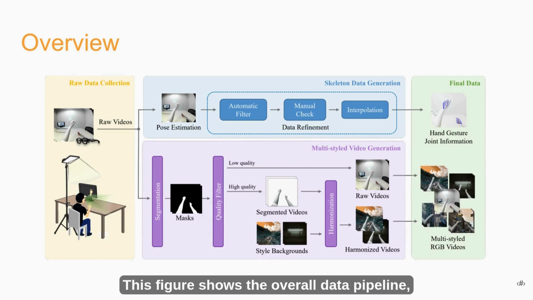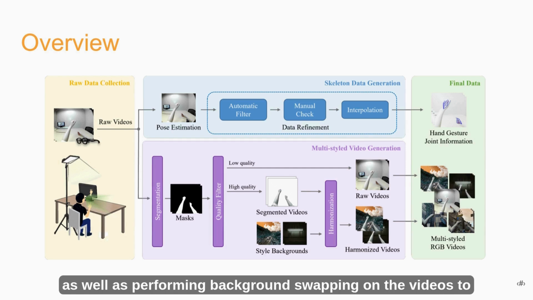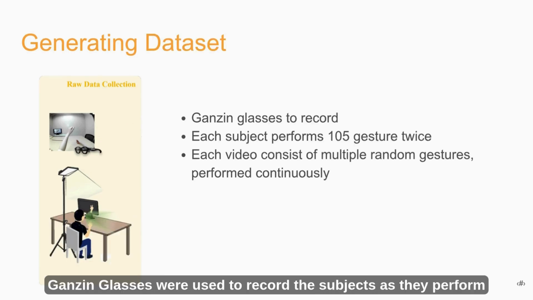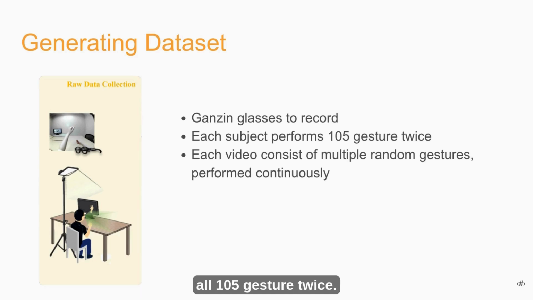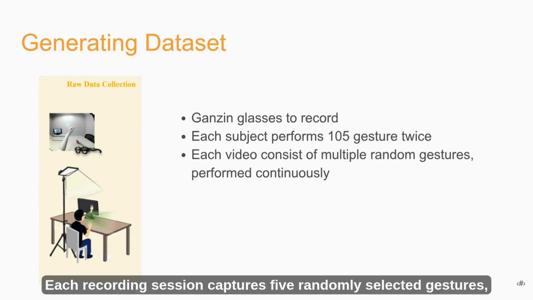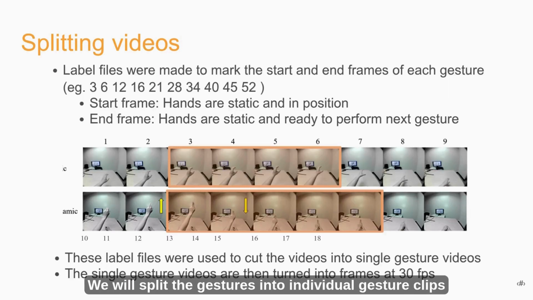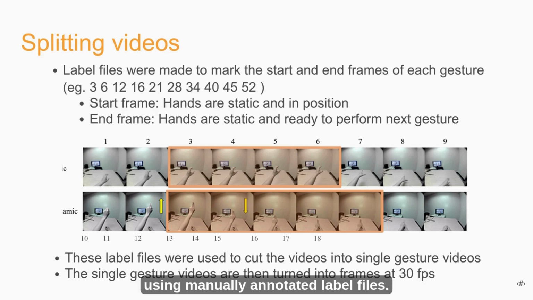This figure shows the overall data pipeline, which starts from data collection. From this, we can extract the skeleton information as well as perform background swapping on the videos to increase background diversity. Tinted glasses were used to record the subjects as they perform all 105 gestures twice. Each recording session captured 5 randomly selected gestures, performed continuously in a single video. We will split the gestures into individual gesture clips using manually annotated label files. There are a total of 5 pairs of numbers, denoting the start and end of the gesture.